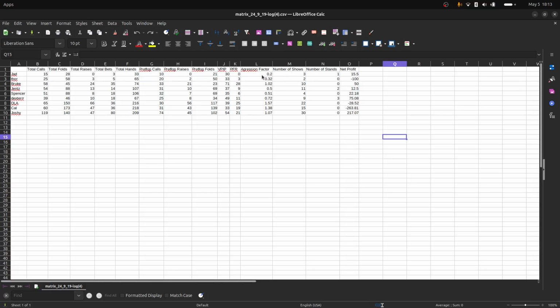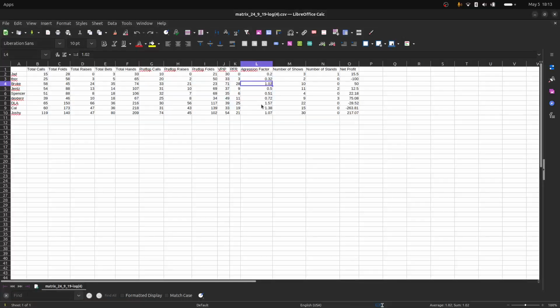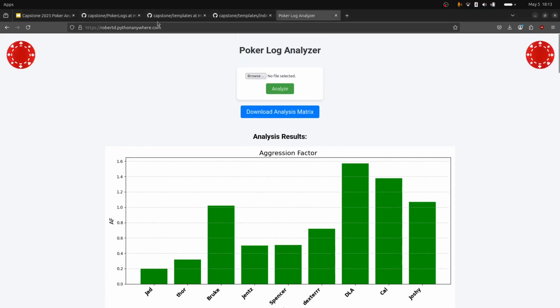And also, just to verify, let's just check that these stats line up with our charts. So like Brook has an aggression factor of just about 1. So let's check that. Yeah, so slightly over 1.02 I think he had. You can see this is quite close. Or like DLA 1.57, yeah, just below 1.6. So these are lining up, which is good. So that's the main page that a player would be using to analyze their game.